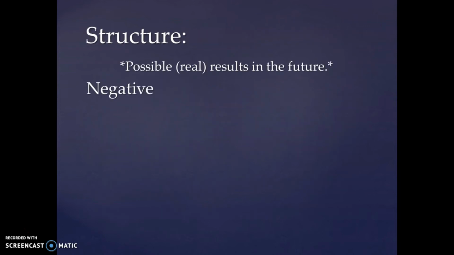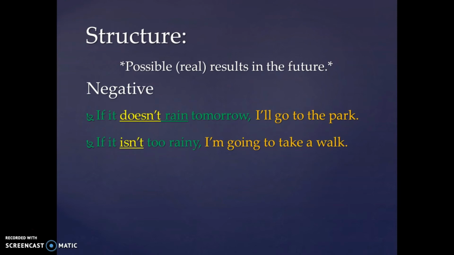Now we're going to look at some more parts of the structure, specifically the negative structure of conditionals. So, here I have a sentence. If it doesn't rain tomorrow, I'll go to the park. You'll notice that I added the word not in our if clause to make it negative: if it doesn't rain. I could also have an instance like this. If it isn't too rainy, I'm going to take a walk. So here we're using the be verb, if it isn't too rainy.